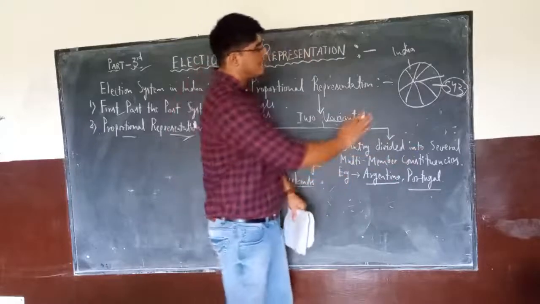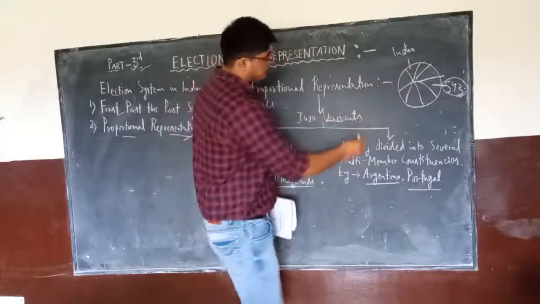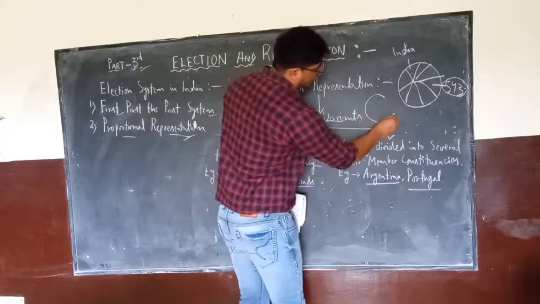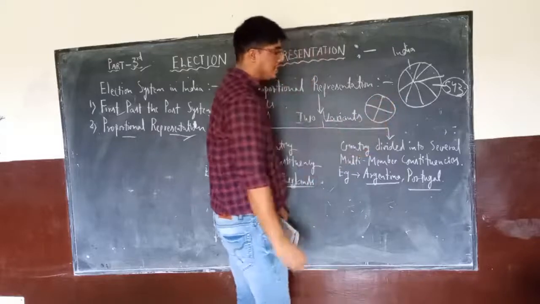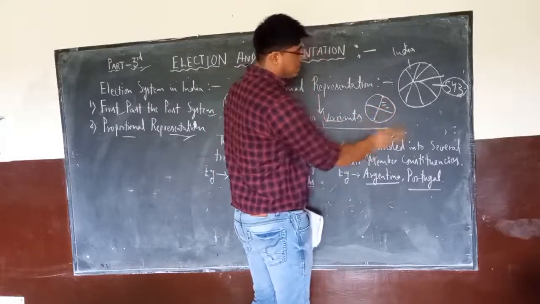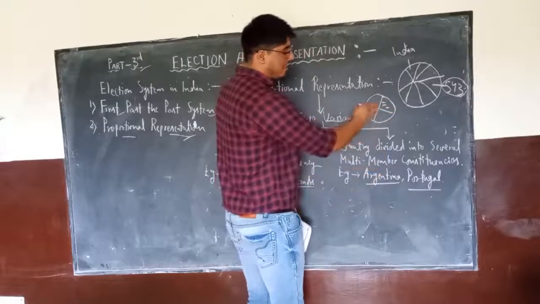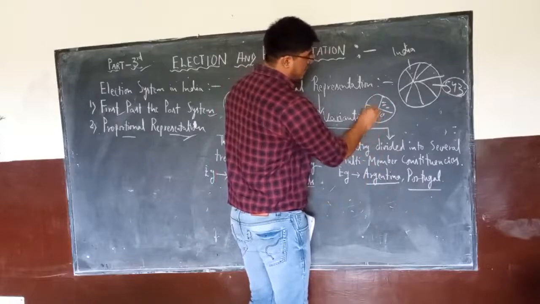In this, same as India, the country will be distributed into constituencies. Suppose this is Argentina, and the total votes of the country are distributed to 4 constituencies. But these constituencies will have multiple members. It means from this constituency 3 members will be elected, from this 10 members, from this 5 members, from this 4 members.